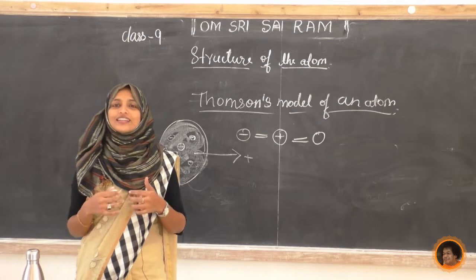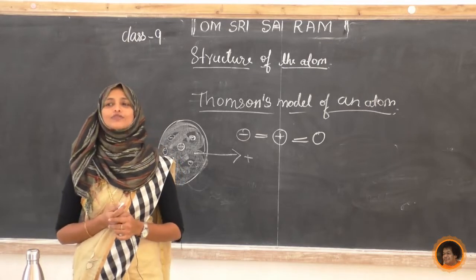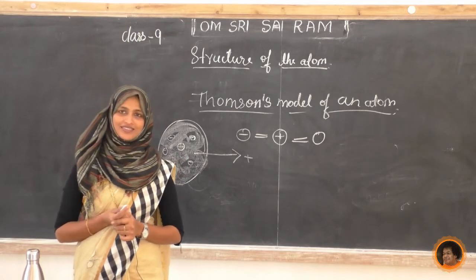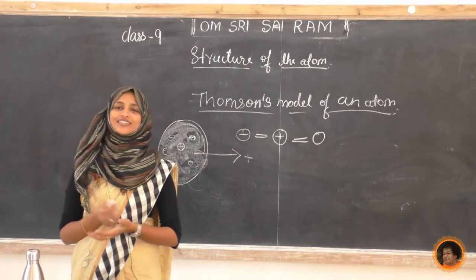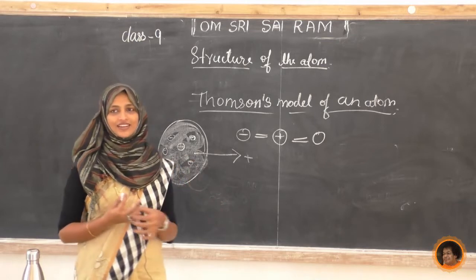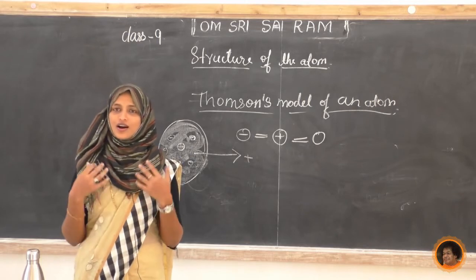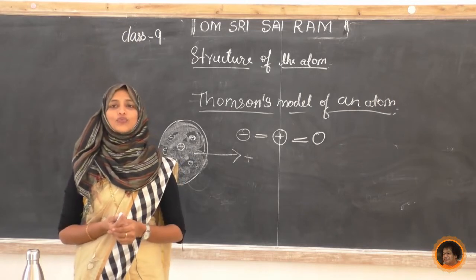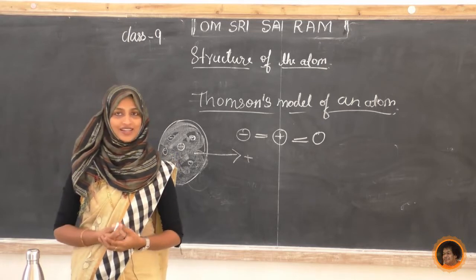If he had explained that the center part is the nucleus, we could have believed his theory blindly. But these are the drawbacks of J.J. Thomson, so we are not completely believing his idea.